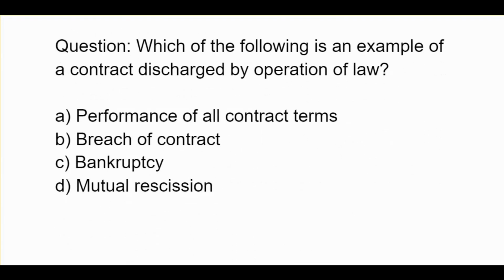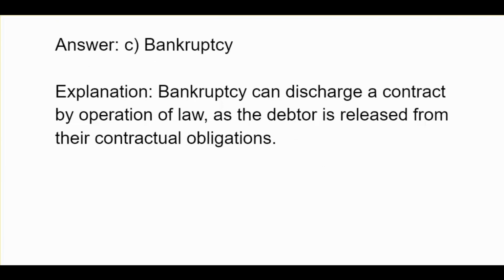Which of the following is an example of a contract discharged by operation of law? A. Performance of all contract terms. B. Breach of contract. C. Bankruptcy. D. Mutual rescission. C. Bankruptcy. Bankruptcy can discharge a contract by operation of law as the debtor is released from their contractual obligations.